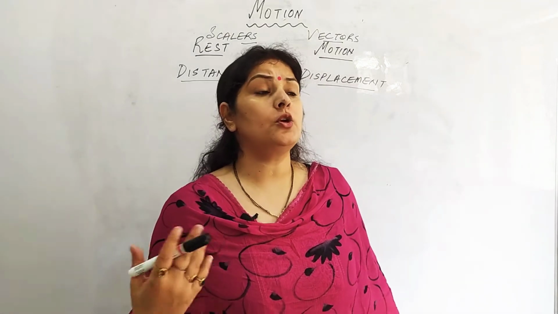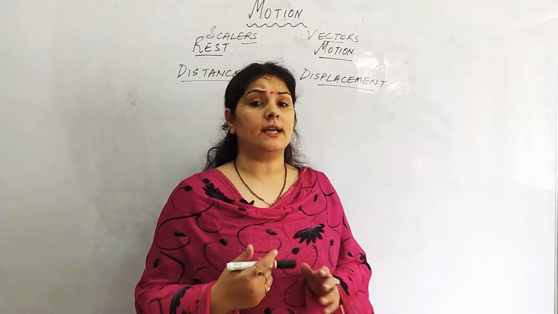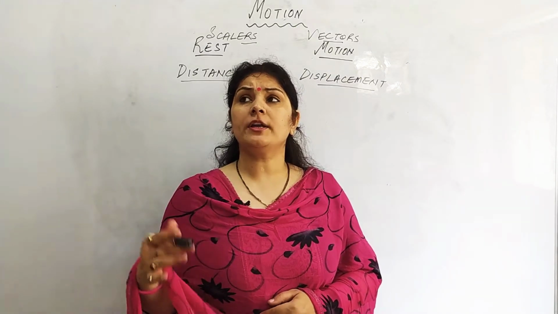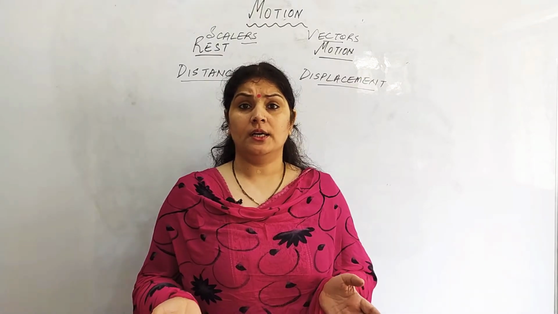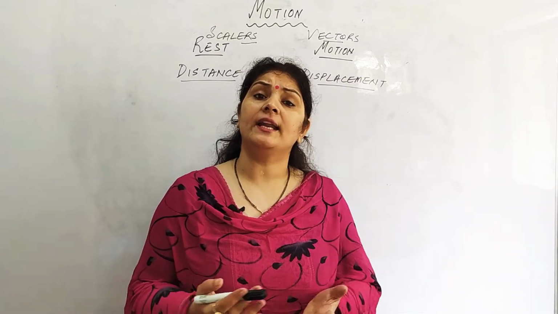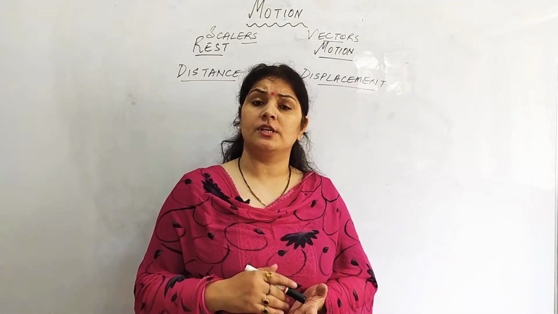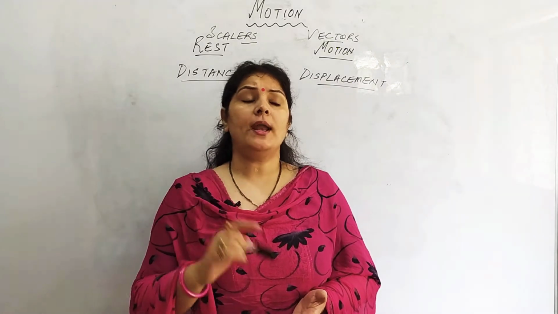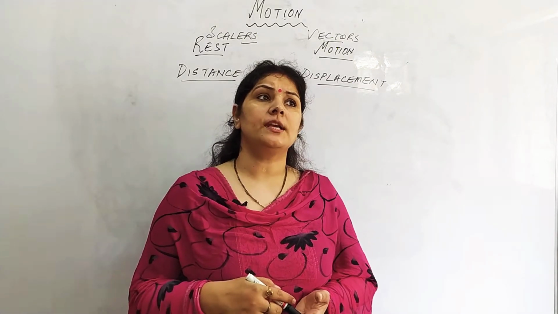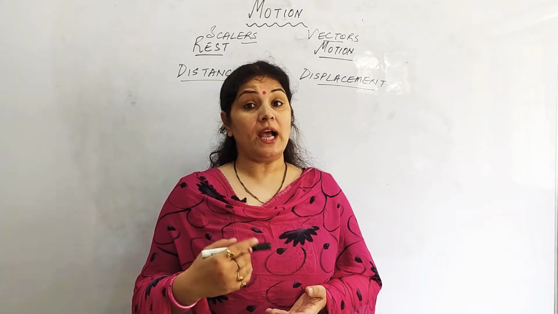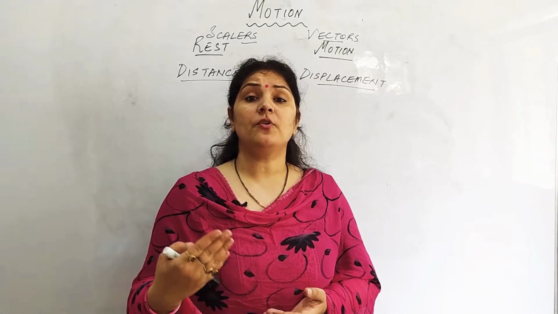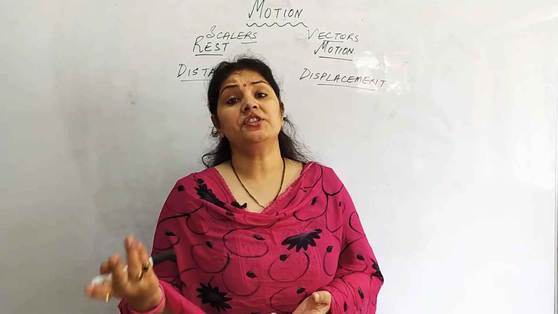See, suppose I am asking you what is the time now. So the time now is 10 o'clock. So 10 o'clock in east or 10 o'clock in north, 10 o'clock in south, doesn't matter. Time does not depend on the direction taken, it will be the same in all directions. So time is a scalar. Now say a person is moving at a speed of 5 km per hour. You may ask me, in which direction?